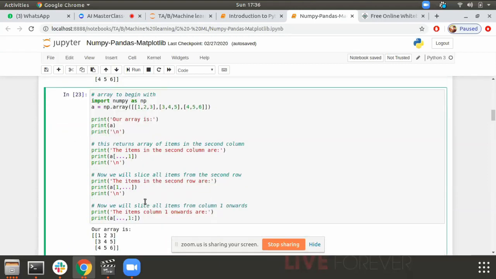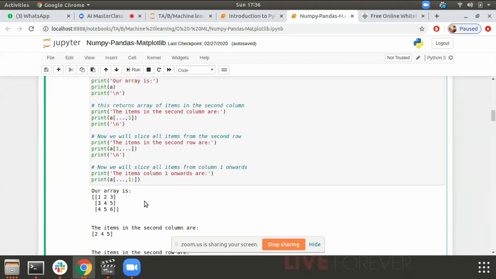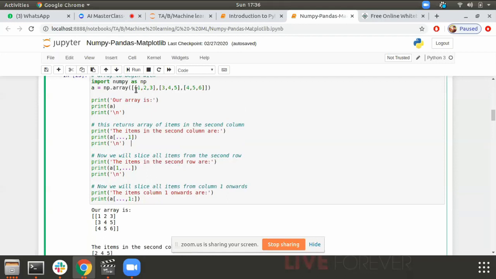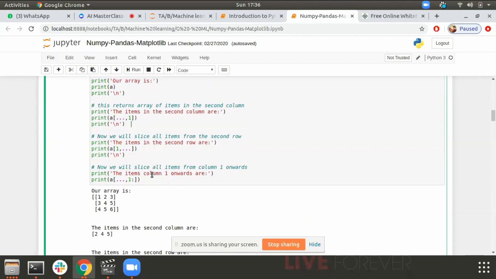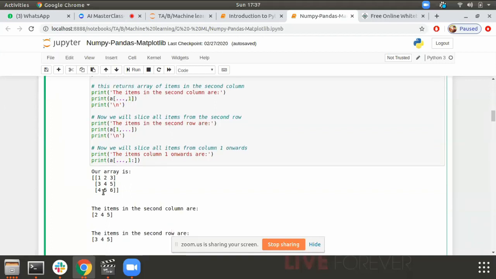What is the next thing here? If you want to fetch the columns, what do we do? We have our ndarray as this, 1 2 3. Try to imagine this as a matrix, rows and columns, and it will be much easier to understand. I want the second column, so I am just fetching it with 1, and it is giving me the second column, 2 4 5.